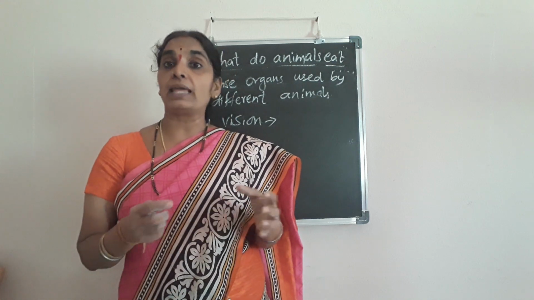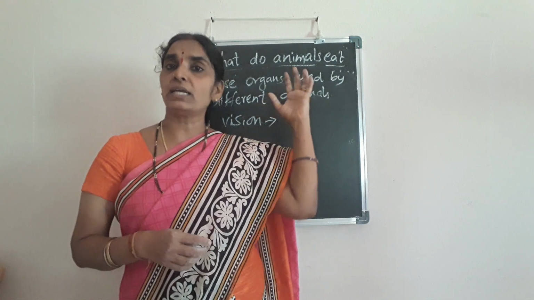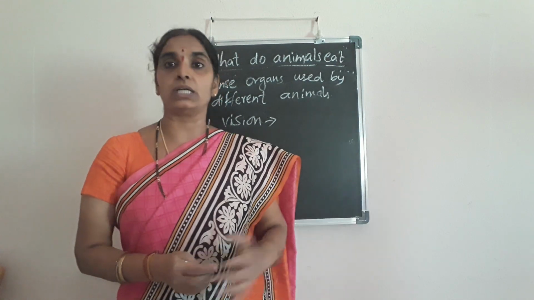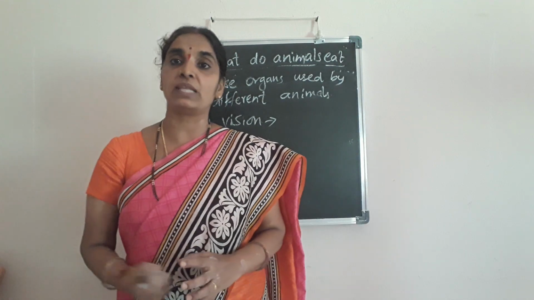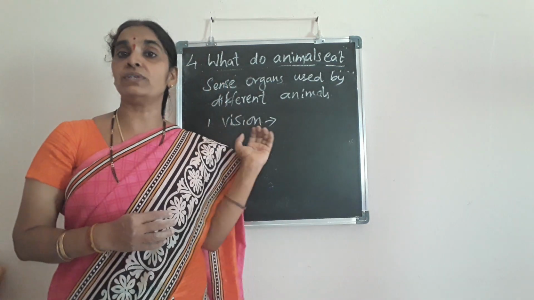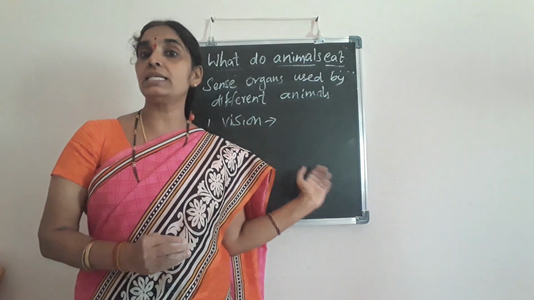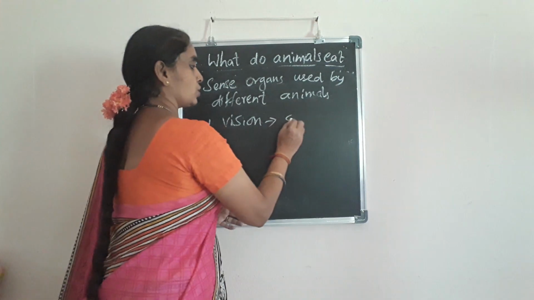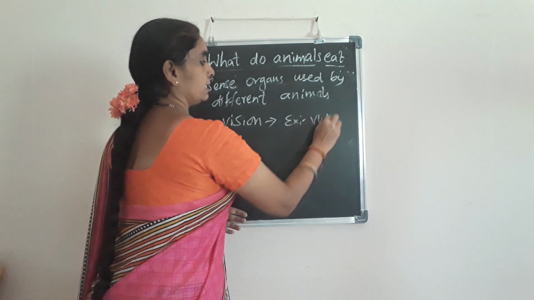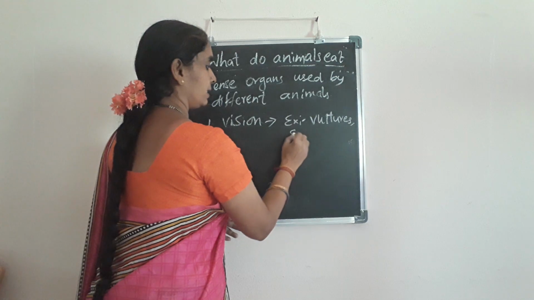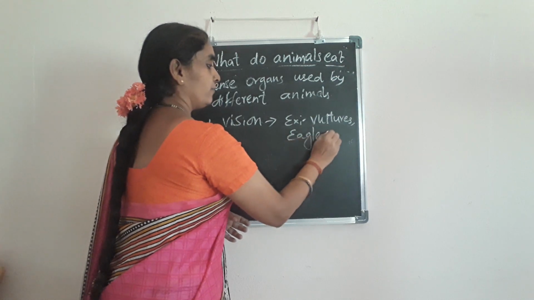For example, eagles and vultures flying at a very great height can see a tiny object on the ground, grab the object from there and fly away. So the sense of vision is highly developed in these birds like vultures and eagles. They have a great sense of vision.